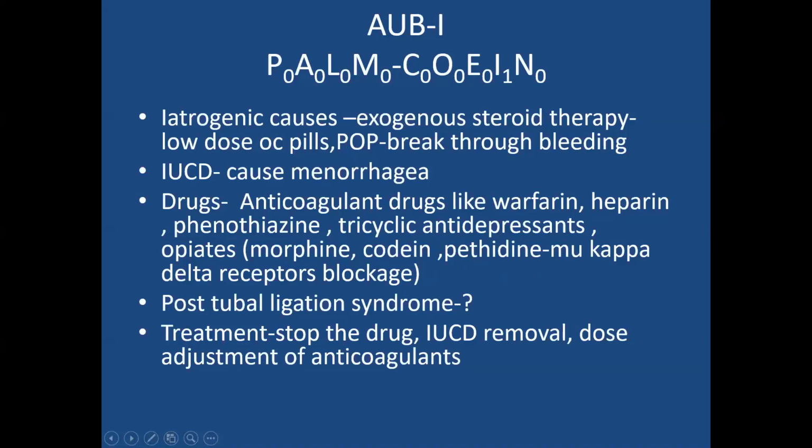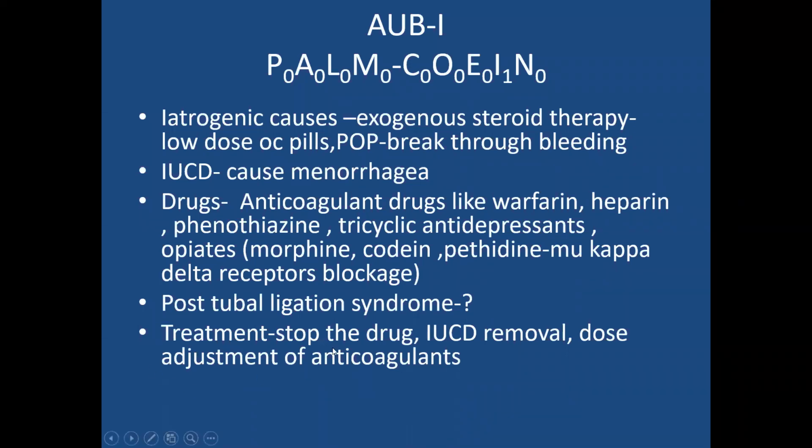Then what is post-tubal ligation syndrome? After the woman undergoes tubectomy, around 15% of the patients will come with abnormal uterine bleeding. This is because while ligating the uterine tubes, they will be disturbing the blood vessels in the mesosalpinx. So blood supply to the ovary will be disturbed and there will be congestion of the ovaries. This will cause AUB after tubal ligation. So this is called post-tubal ligation syndrome, and this comes under iatrogenic causes of AUB.